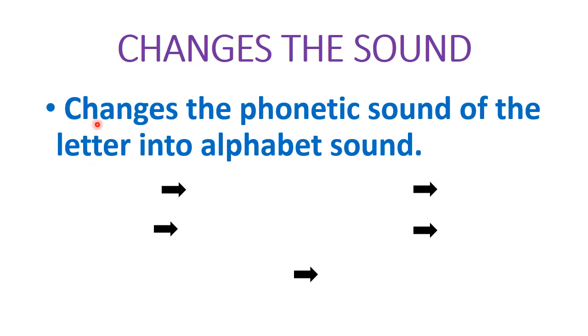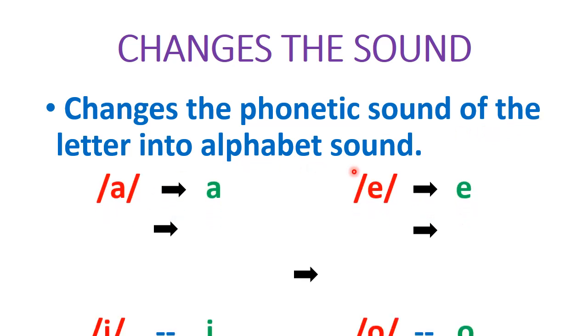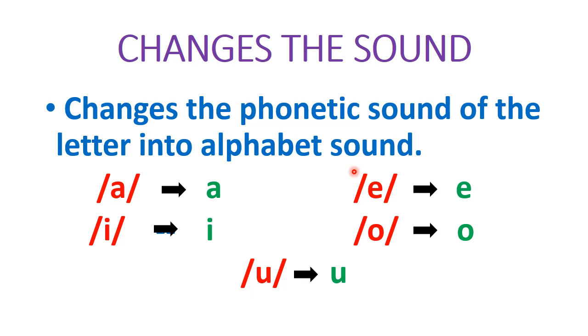This magic E changes the phonetic sound of the letter into the alphabet sound. You all know the phonetic sounds of the alphabet, especially vowels. Here I have given the 5 vowels. The phonetic sound of the vowel is A says a, E says e, I says i, O says o, U says u.